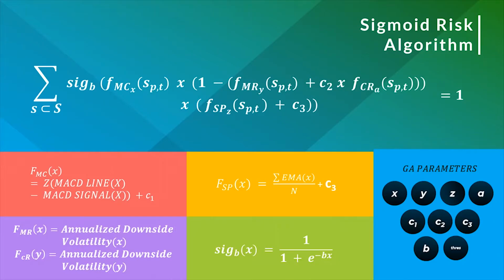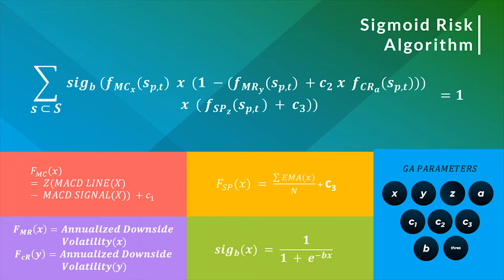After much investigations and experiments, we came up with a much improved risk equation dubbed the sigmoid risk equation. Firstly, we changed the risk metric from CVaR to annualized downside volatility. Next, we tried various metrics for swing potential but did not find any metric with significant improvement over the existing metric.